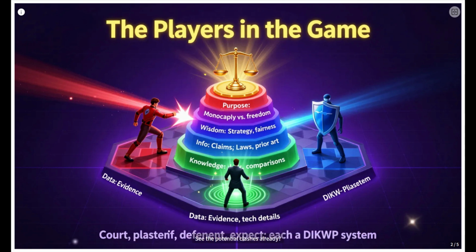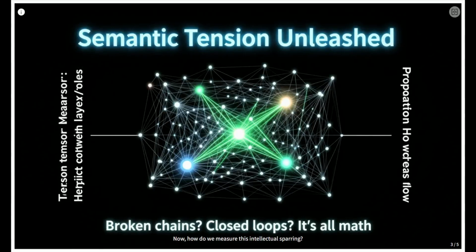See the potential clashes already. Data says yes infringement, data says no. Knowledge argues different legal interpretations. Purpose screams monopoly versus market access. It's a semantic battlefield. Now, how do we measure this intellectual sparring?